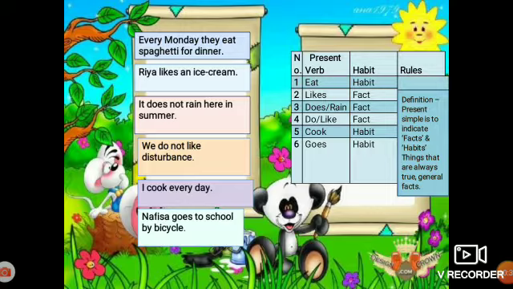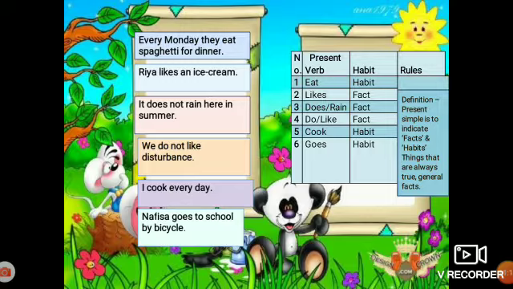Because when we talk about the third person, that is he, she, it, at that time we use the auxiliary verb does. And when we talk about the first person or first person plural, then we use the auxiliary verb do. Remember, does and do we only use to make negative sentences. It does not rain here in summer. He does not come with me to the party.